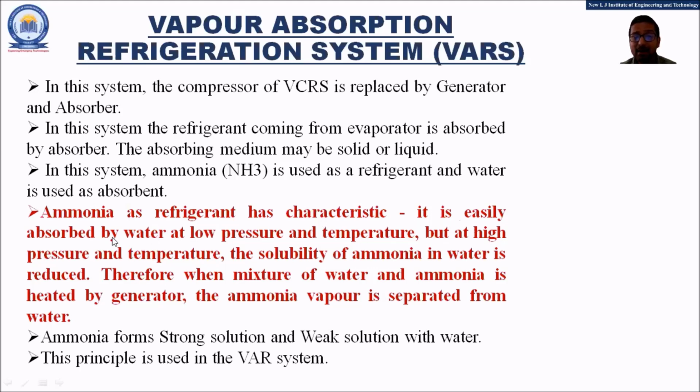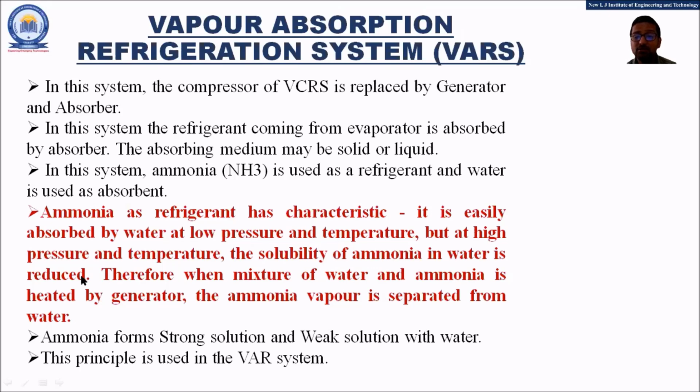It is easily absorbed by the water at low pressure and low temperature conditions, but at high pressure and high temperature conditions, the solubility of ammonia in the water is reduced. That means at low pressure, low temperature conditions, the ammonia is easily soluble in water, whereas at high pressure, high temperature conditions, the solubility of ammonia is reduced.